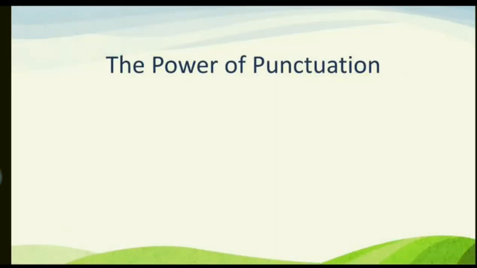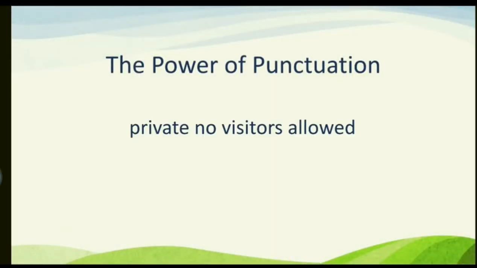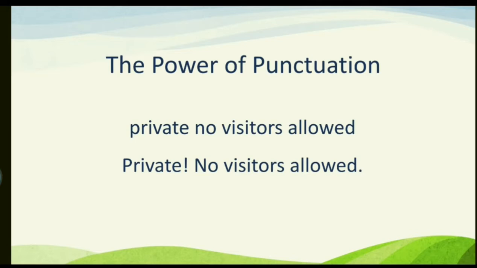I would like to give you an example. Here are 4 words on your screen: private, no, visitors, allowed. We can punctuate these words differently, and you will see that there will be many meanings of these sentences. For example, "Private, no visitors allowed."